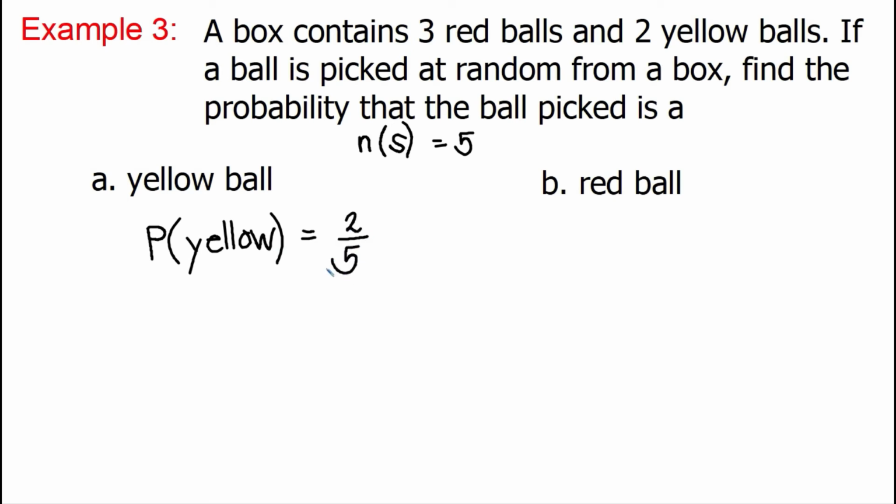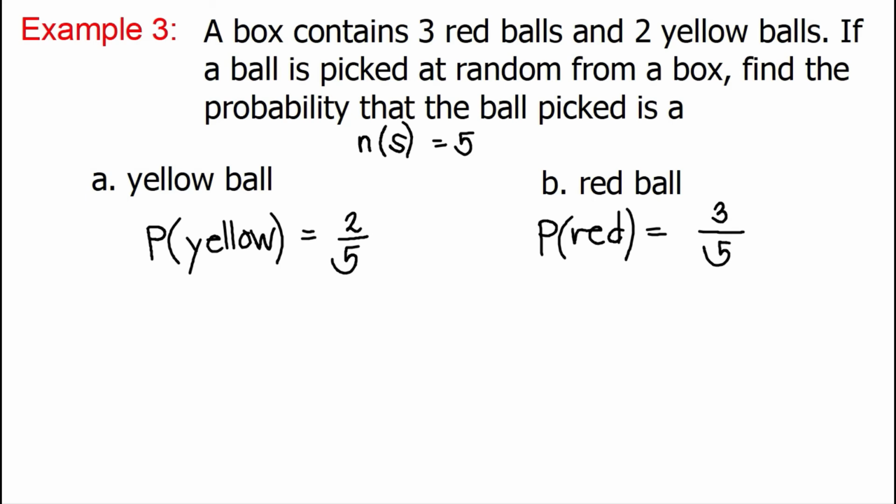Next, what is the probability of getting a red ball? So, this time, probability of getting a red ball. When you draw a ball from the box, how many red are there in our problem? There are 3 red balls. So, therefore, the probability that the ball picked is red is 3 over 5. Okay, I hope example number 3 is clear to you.